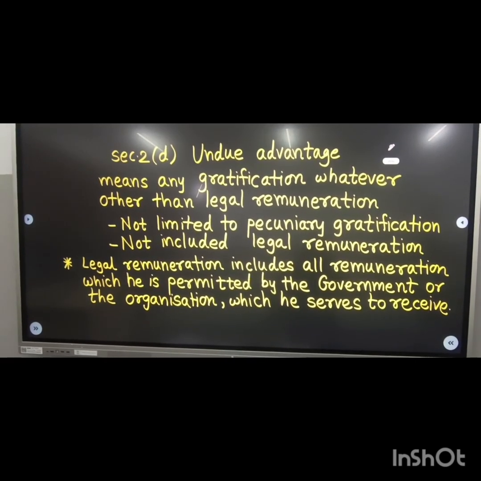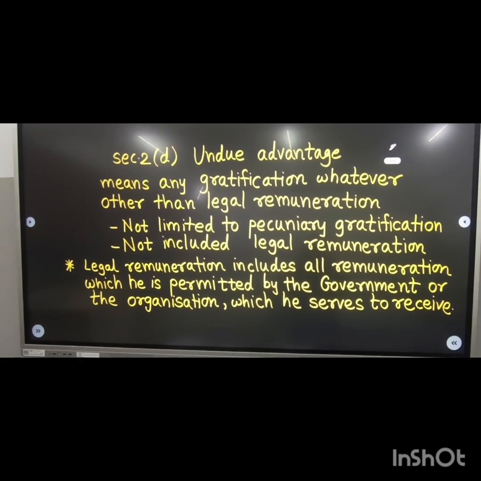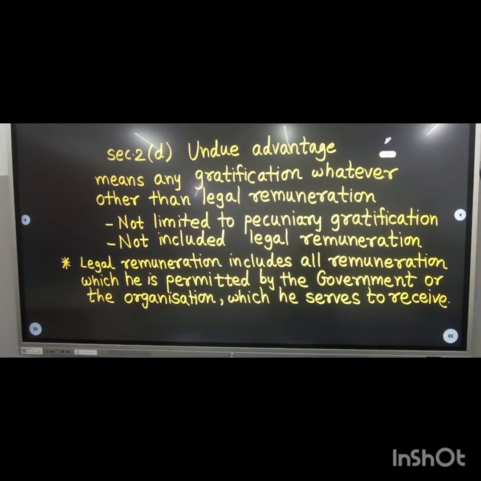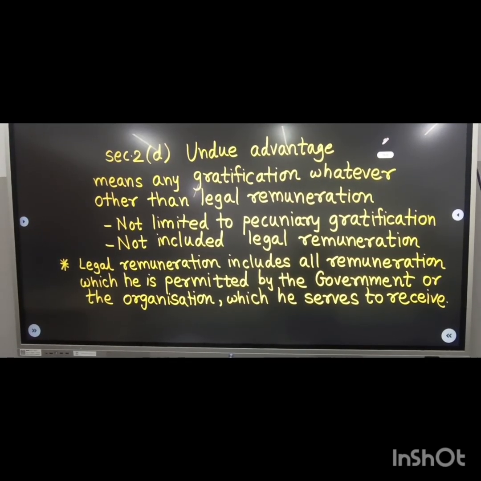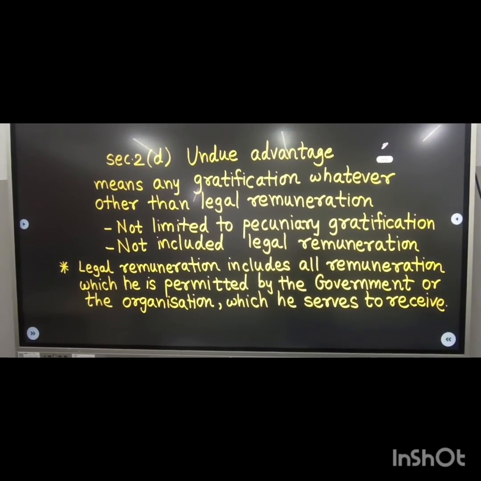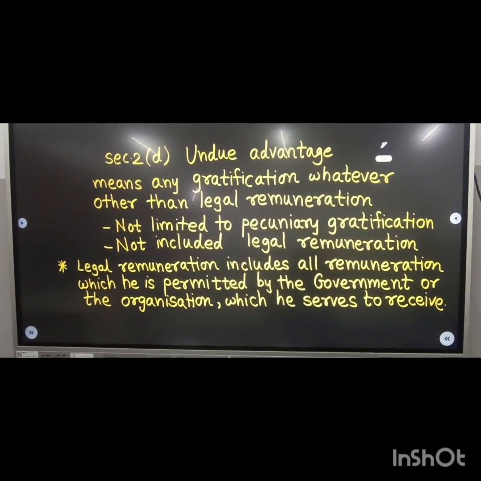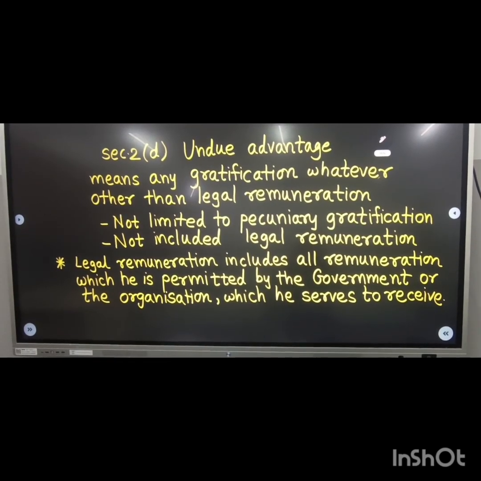Now, this definition also explains the meaning of legal remuneration. Legal remuneration includes all remuneration which the public servant is permitted by the government or the organization which he serves to receive. So this is a very important definition under the Prevention of Corruption Act 1988.